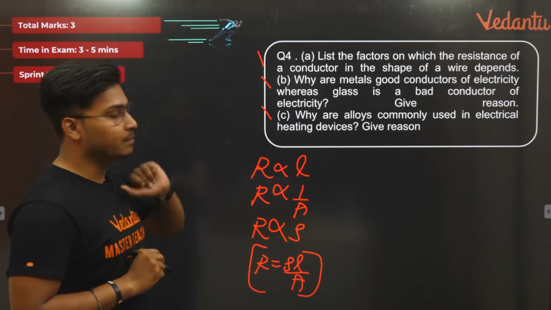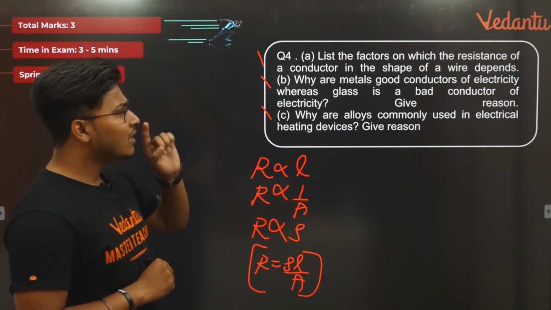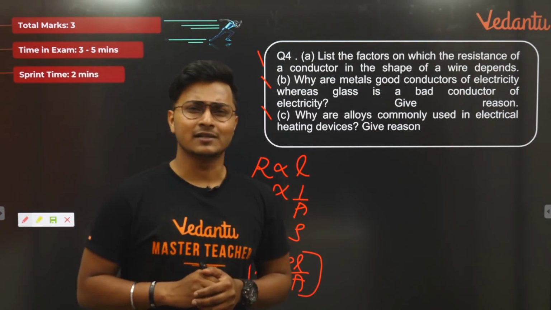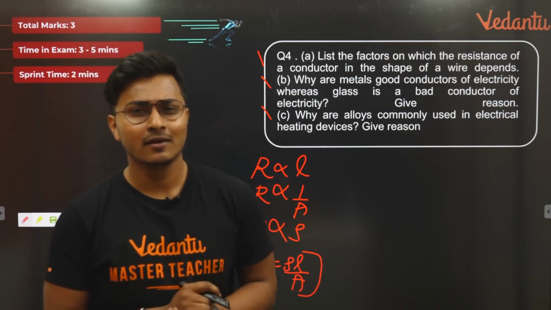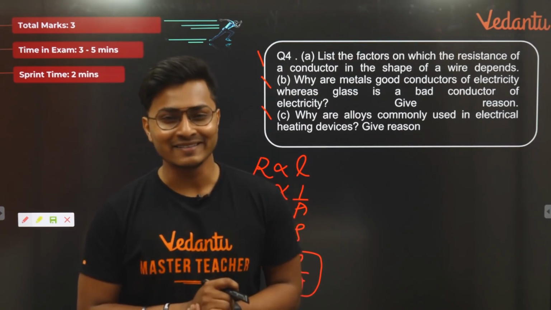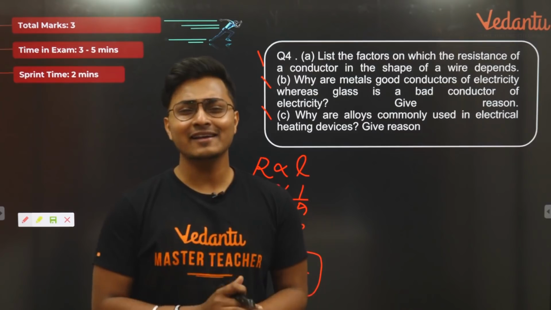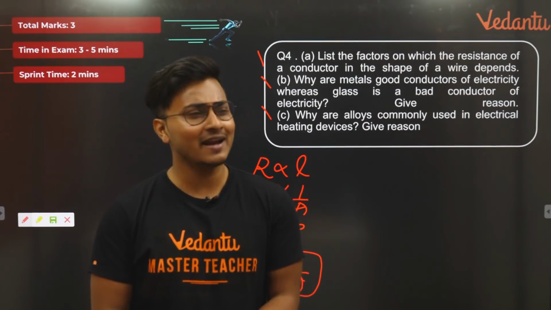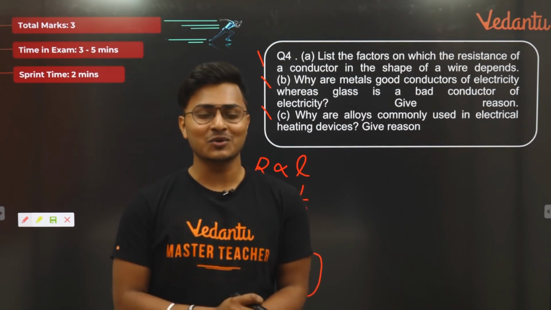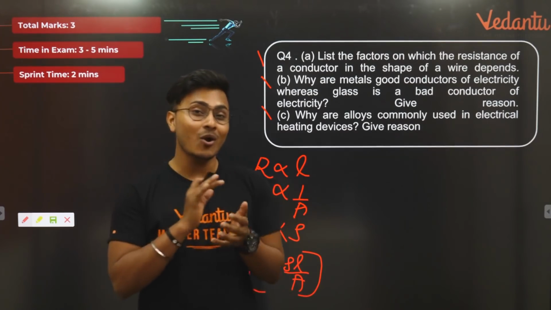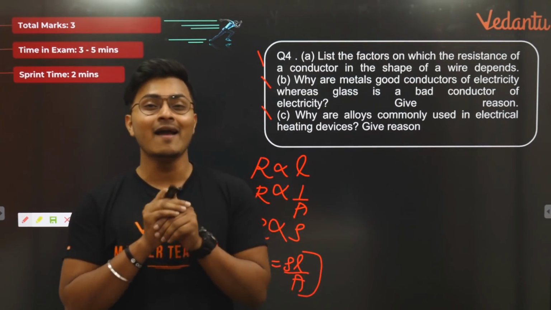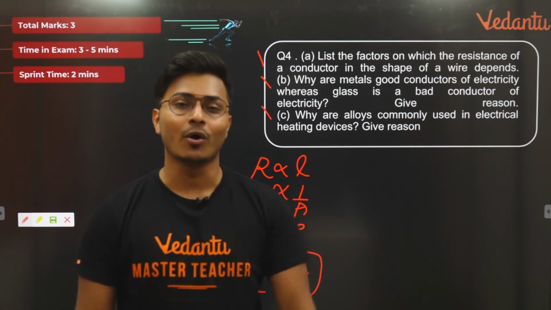ठीक है? Second part. Why are metals good conductors of electricity? Why are metals good conductors of electricity? I had no idea about it, isn't it? Did we have any idea why metals are good conductors of electricity? We didn't know. We thought that metals could be good conductors of electricity because they have really free electrons, isn't it?